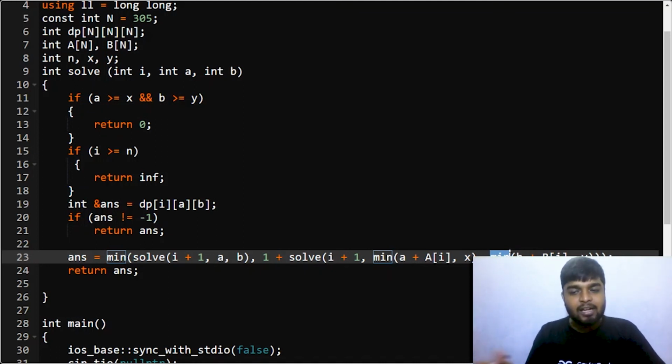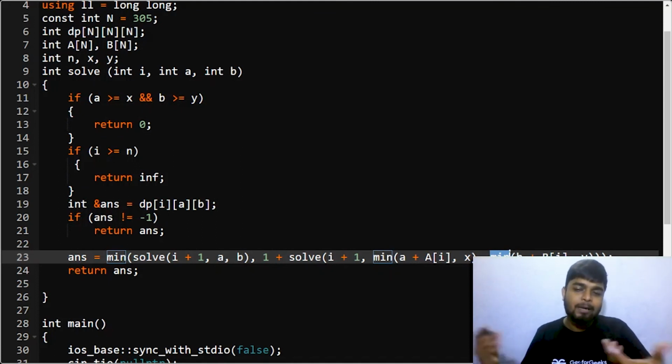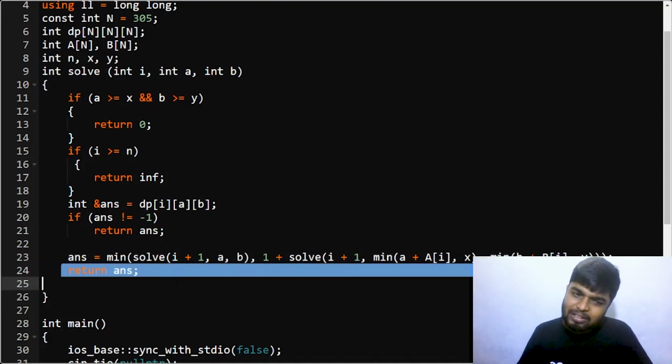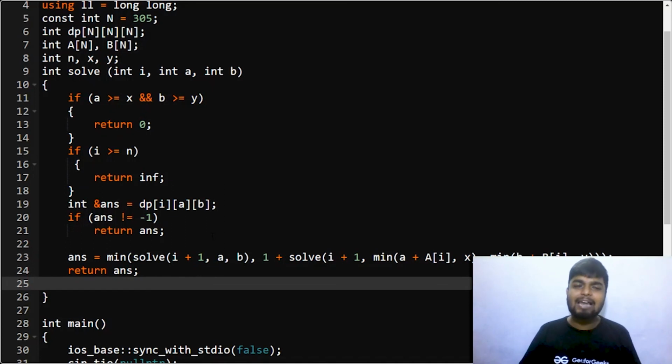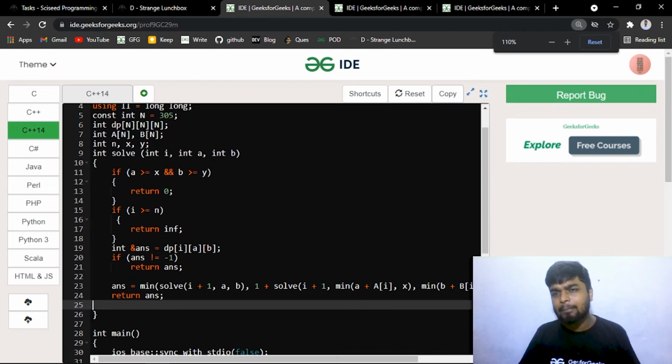Like if you add capital bi to b, and it exceeds y, then you will be simply taking the minimum of this. So you will take y if b plus capital bi exceeds y, right? And this is the simple knapsack kind of approach. Then you will be taking the minimum of the two states, and then you will be returning the answer for this particular state. So this is how you will be calculating the problem. So this was a simple dynamic programming implementation.